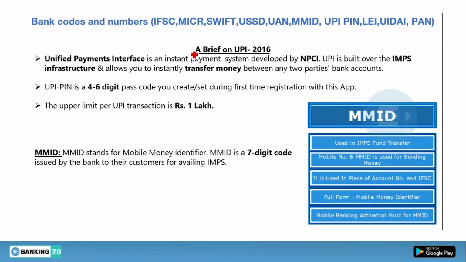Now we will discuss the UPI code. What is UPI? The full form of UPI is Unified Payment Interface, and it is developed by NPCI, that is National Payments Corporation of India.